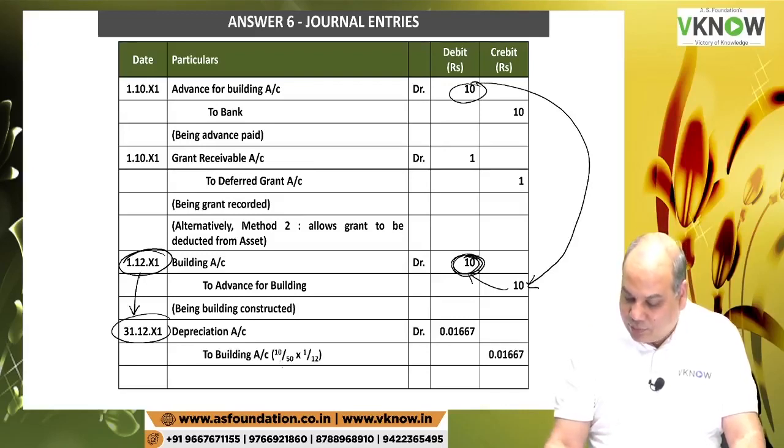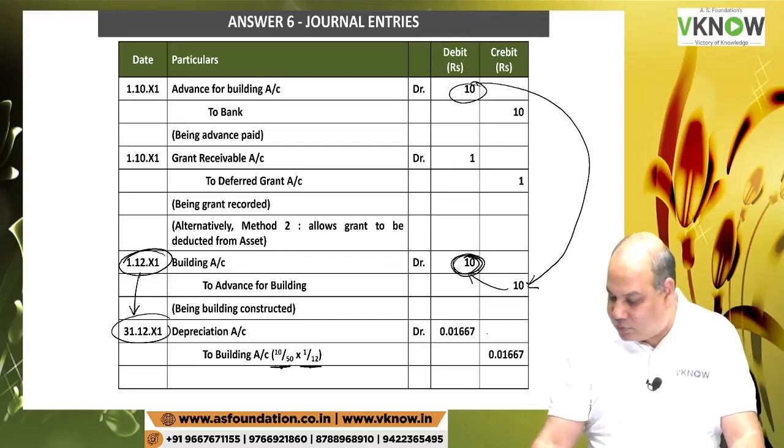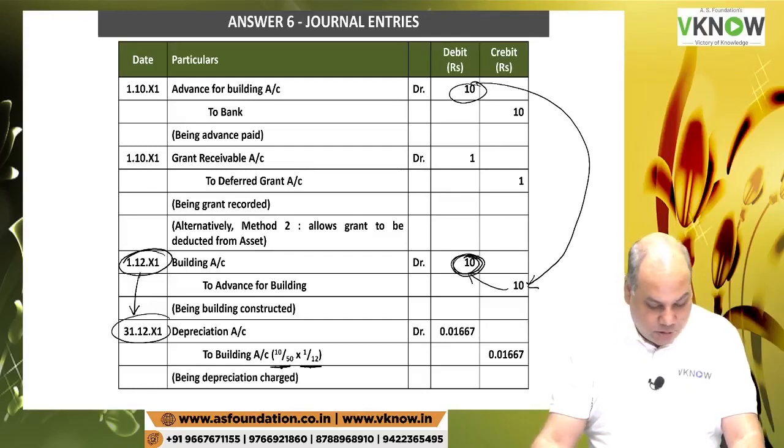10 million divided by 50 years into 1 divided by 12 months. 1 month only. Check the answer. 0.01667. If you are writing in million, then this is the answer. Being depreciation charged.